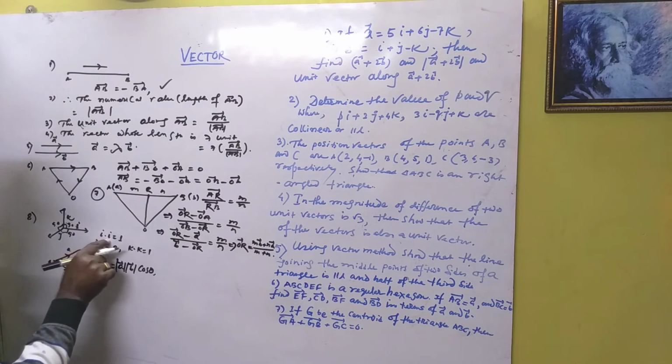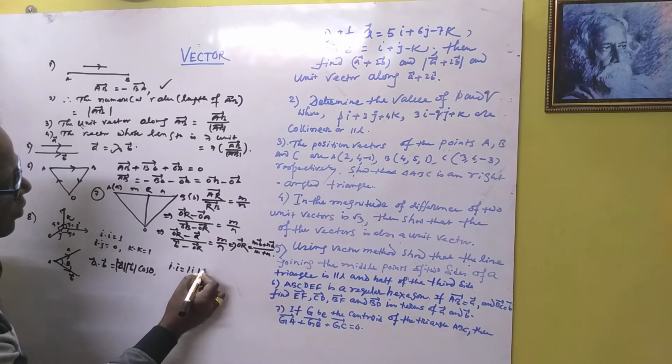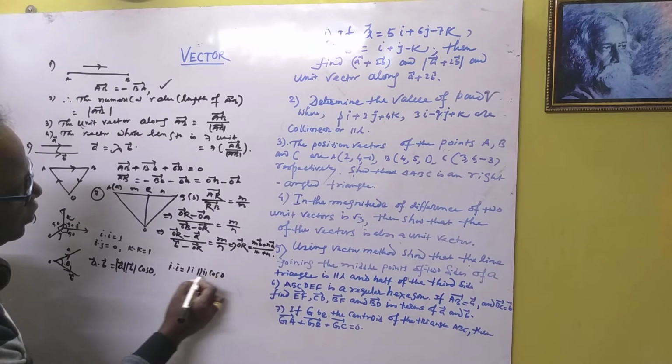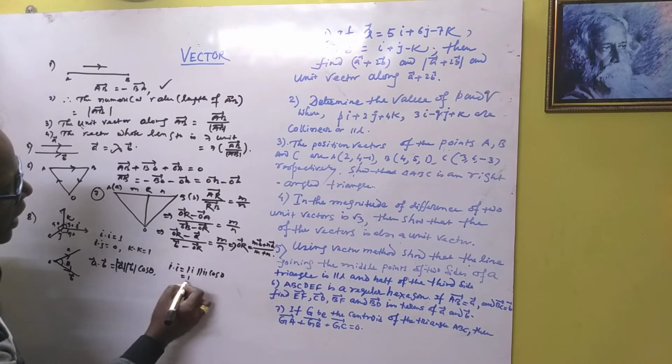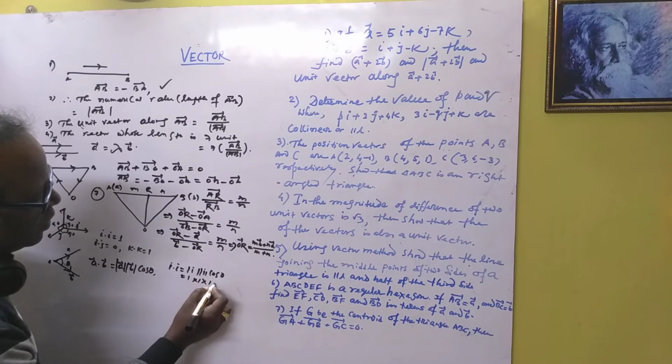We have to find this i dot i. Then this is mod i, mod i, cos 0. The length of a unit vector is 1. i, j, k are unit vectors related to the coordinate axes, and this is 1 also, so 1.